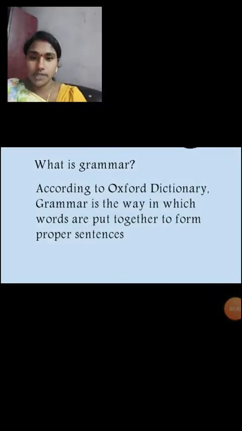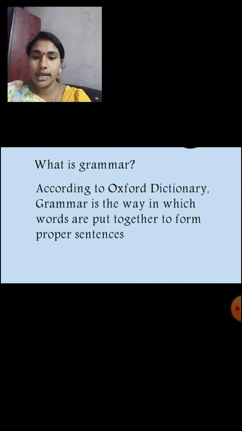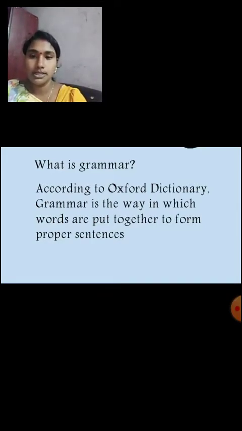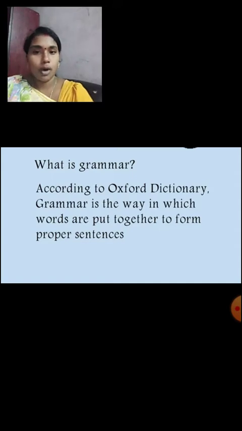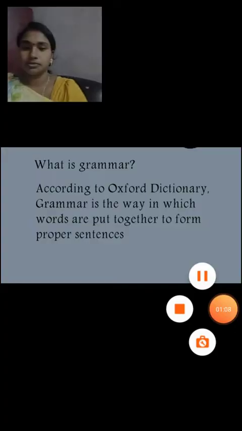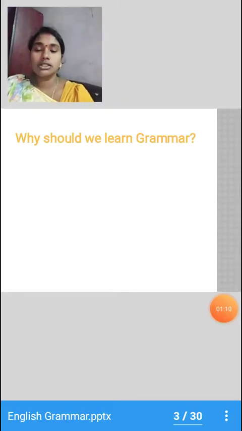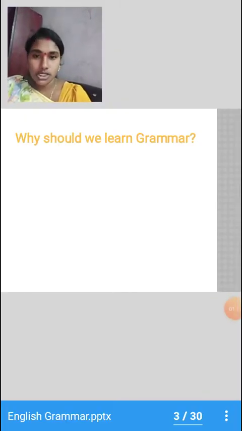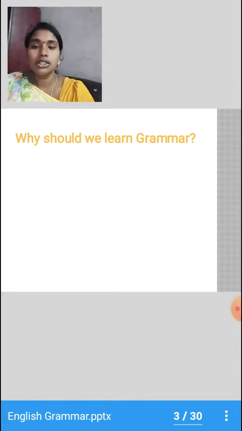According to the Oxford Dictionary, grammar is the way in which words are put together to form proper sentences. So grammar is nothing but words put together to form proper sentences. Okay? You may ask me why we should learn grammar. We should learn grammar for two important reasons. What is that reason? The first reason is for good communication.